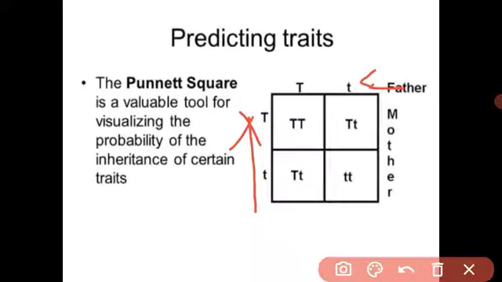Father is also tall, mother is also tall. Why? Because it contains the one dominant allele.